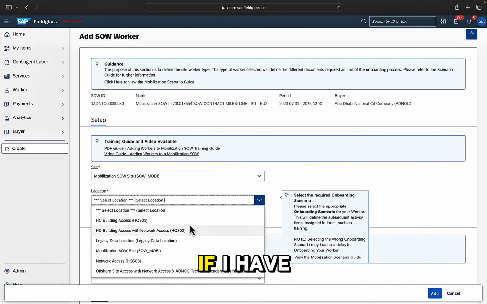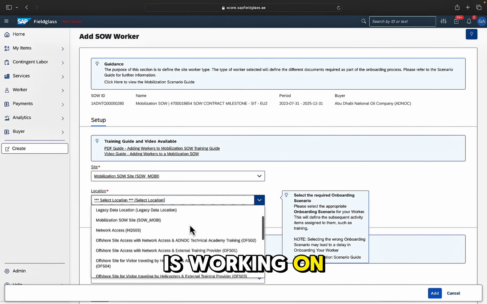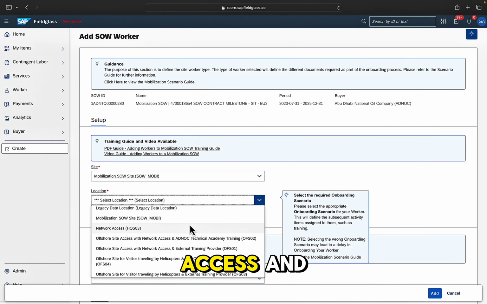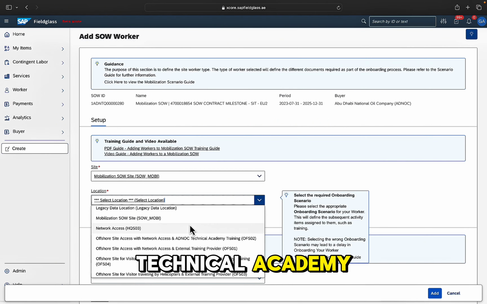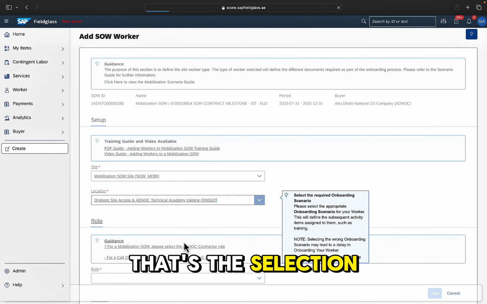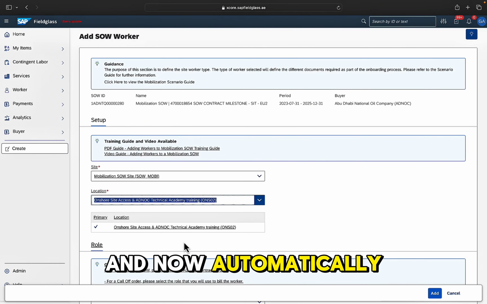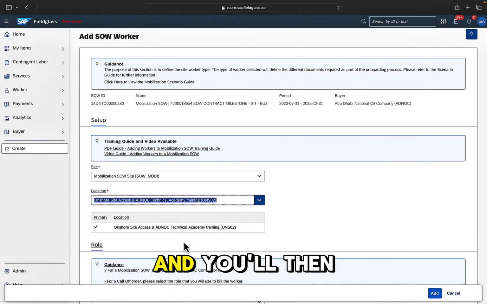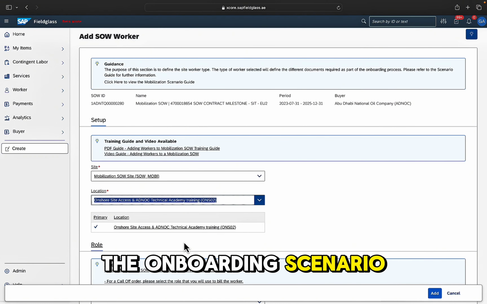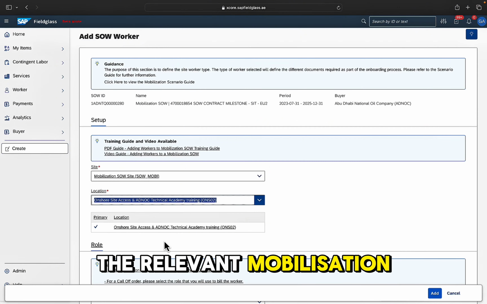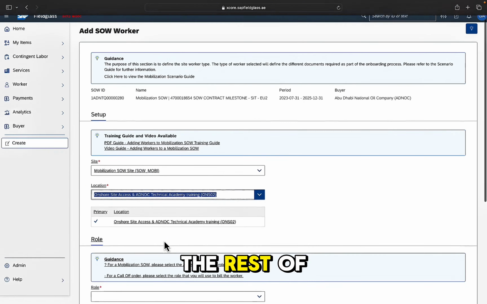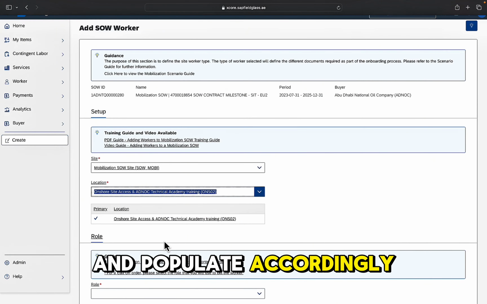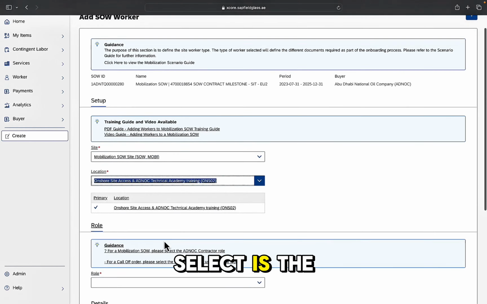So for instance, if I have a contractor that is working on shore, and they're going to require site access and support through the ADNOC Technical Academy, that's the selection I'm going to make. And now automatically, those relevant mobilization steps will be assigned to the contractor, and you'll then get instruction on the tasks and activities that you need to complete. So first of all we select the onboarding scenario. This then assigns the relevant mobilization steps, and we can now move through the rest of the fields and populate accordingly. The next thing we need to select is the role.